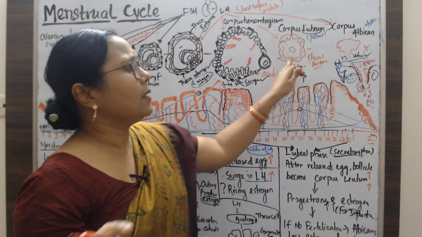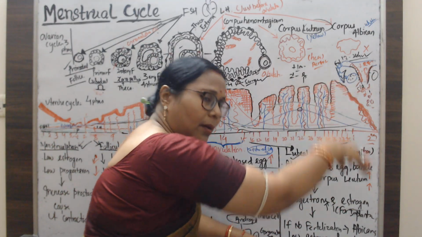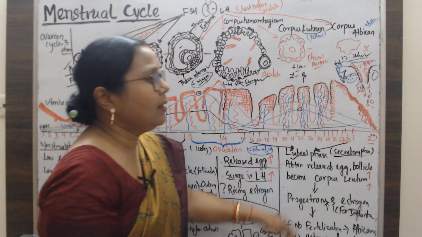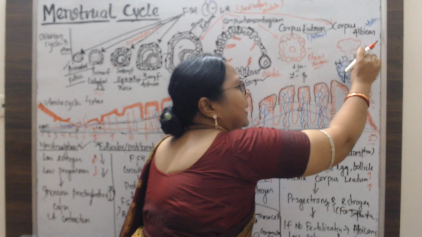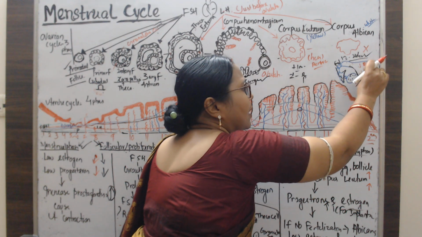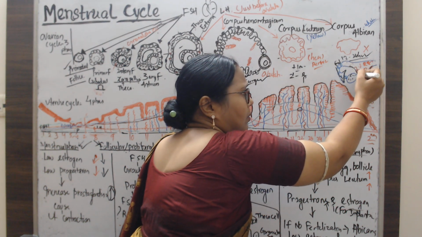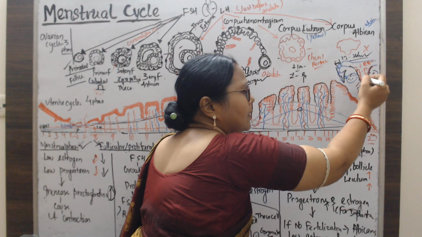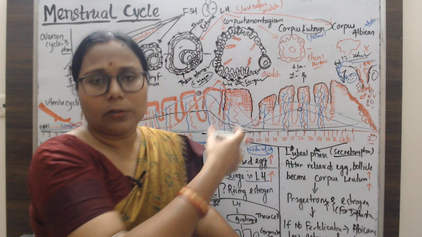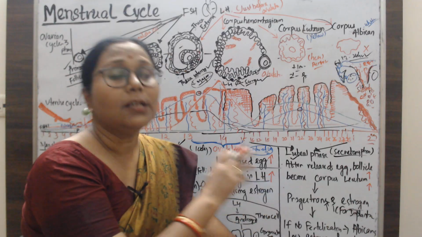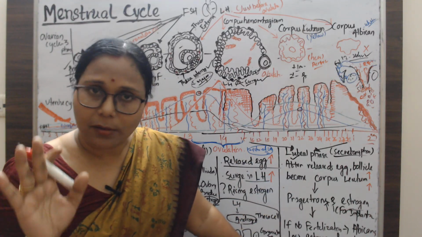So there is no secretory hormone, it does not secrete any hormones. Then suddenly the progesterone level and the estrogen level come down. And as they come down, what happens? Shedding takes place. Shedding means all the blood clots and the blood vessels come out in the form of blood through the vagina, and that is called the menstrual phase. So we have understood the ovarian phase.